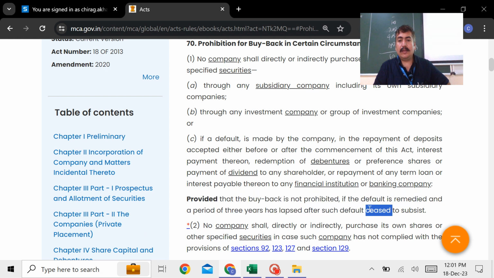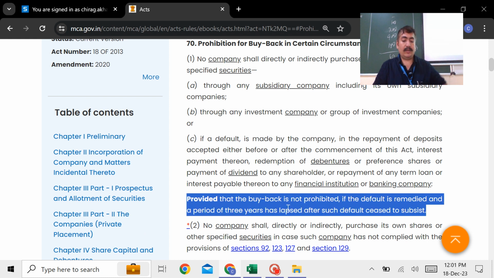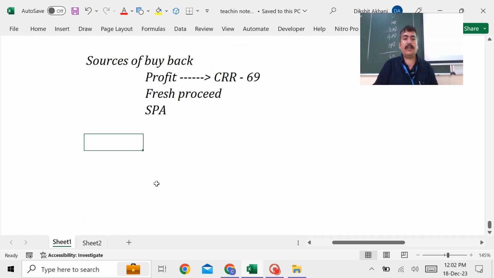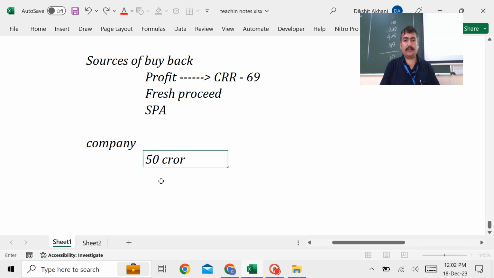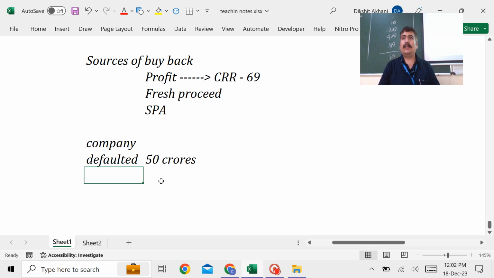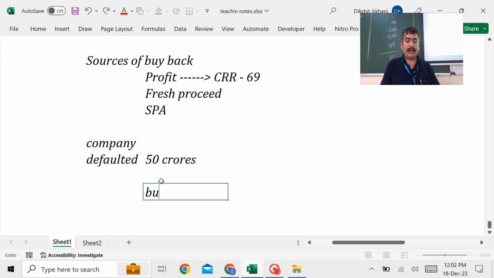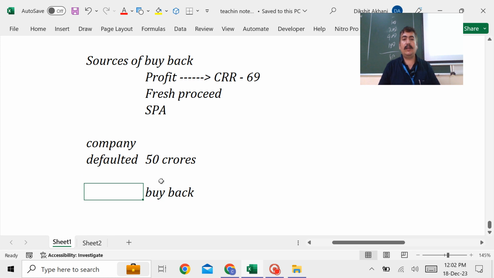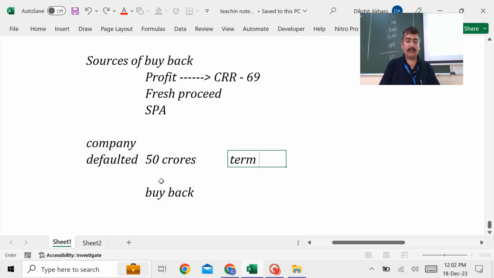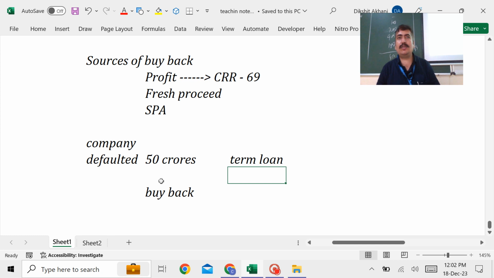Not only that, look at this wonderful provision. Look at the question I can ask you like this. Suppose there is a company which defaulted payment of 50 crore rupees loan. Defaulted. I am telling you, company defaulted paying 50 crore rupees loan, but company wants to go for buyback. Allowed or not allowed? Assume this 50 crore is nothing but a term loan taken from some financial institution. Allowed or not allowed? It is not allowed.